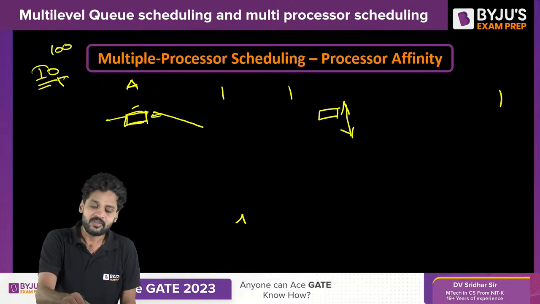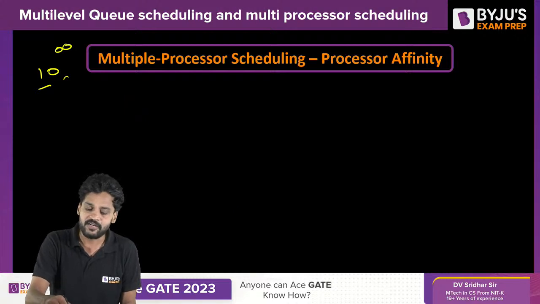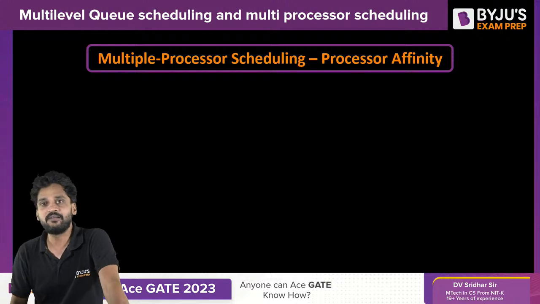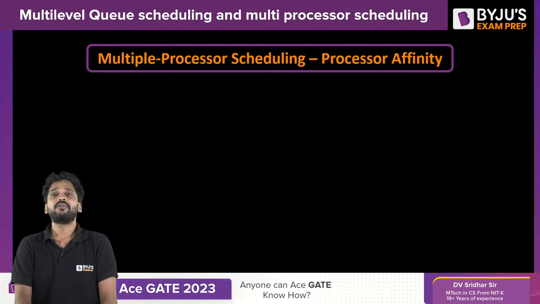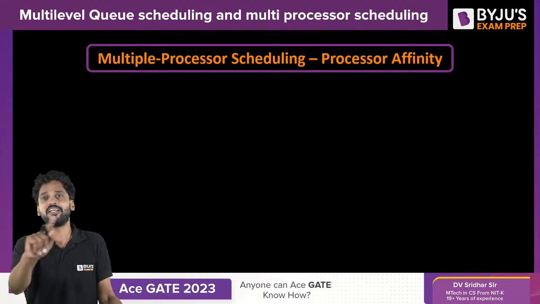So we need to address this problem. It will be addressed in two different ways: soft affinity and hard affinity. What is soft affinity? What is hard affinity? Let me tell you. Soft affinity means that when a process comes back, it is given priority to go back to the same queue over other processes, but not guaranteed.